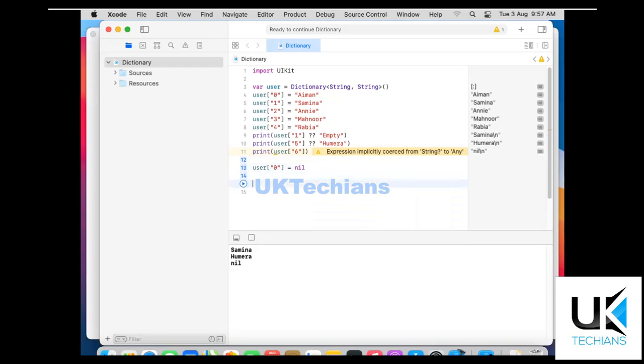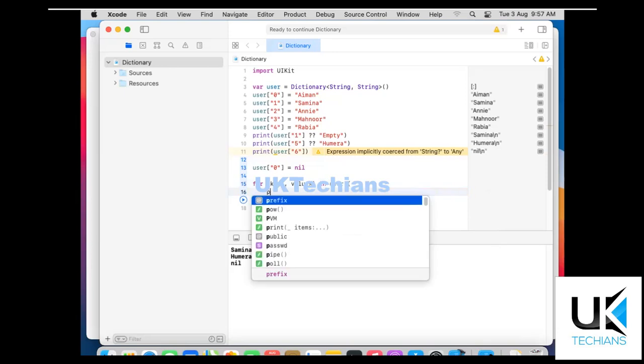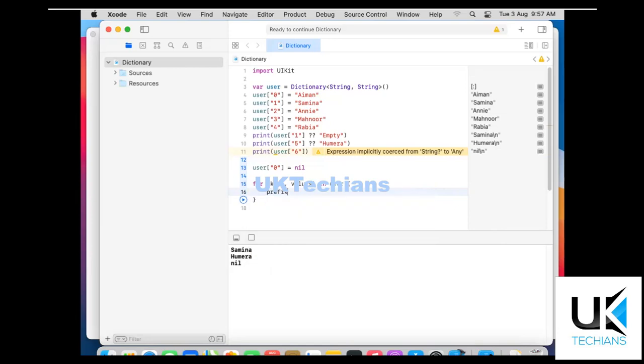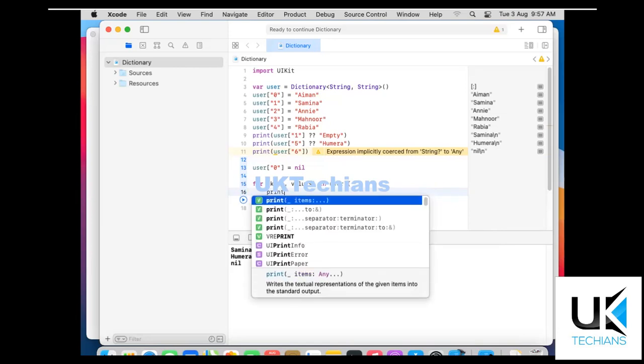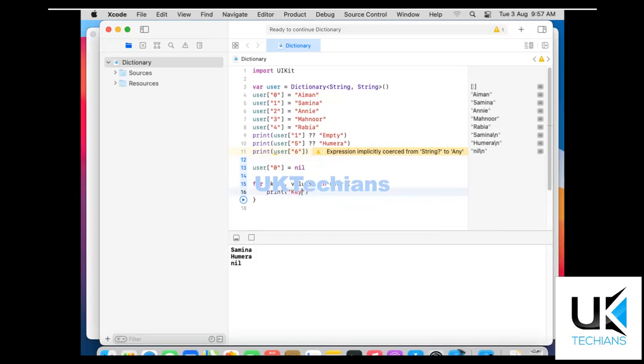If we want to use a for loop to iterate the values of the dictionary, we use, let's say, key and value, or we can say keys and values, in user, and then we simply print: key is keys and value is values, right?